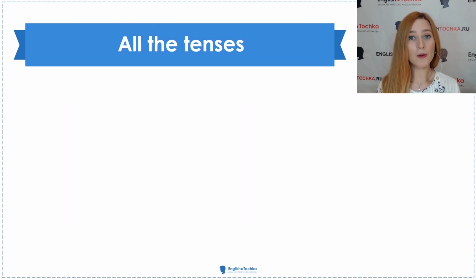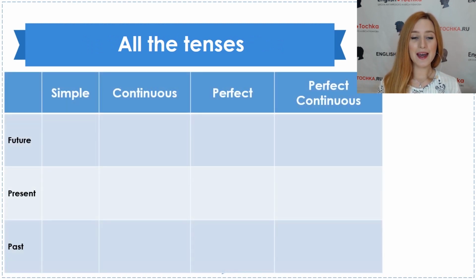Now, let's talk about all the tenses that we have studied, luckily. So we have the simple tenses, right? The simple tenses may include action and description. Like, she is a doctor, she works at the hospital. Action and description. Continuous, she is working now. They are working now. It is always only a description. They are working. This is exactly what we are saying, actually. Perfect.